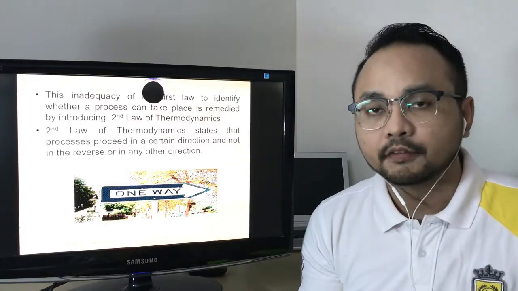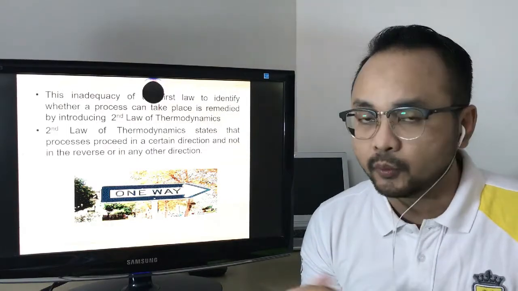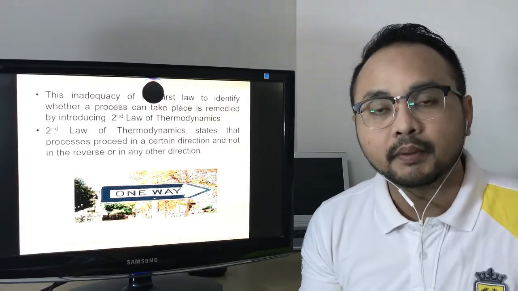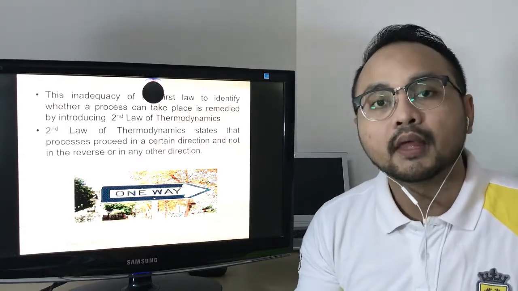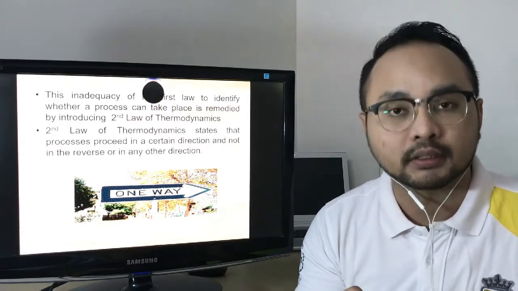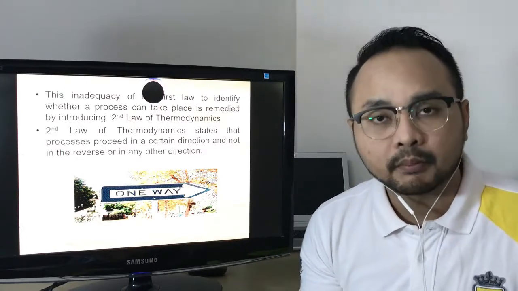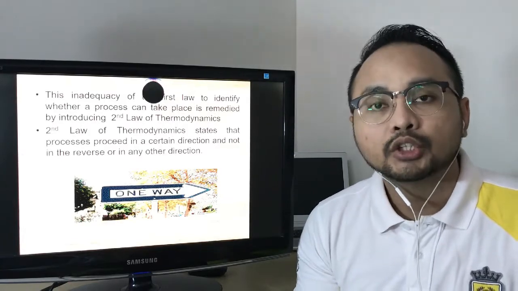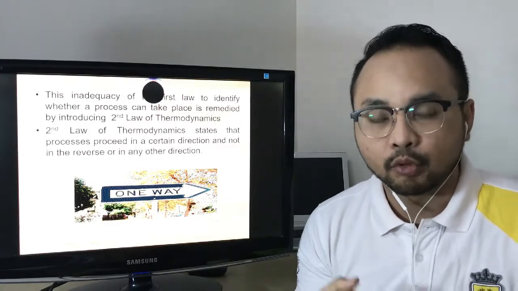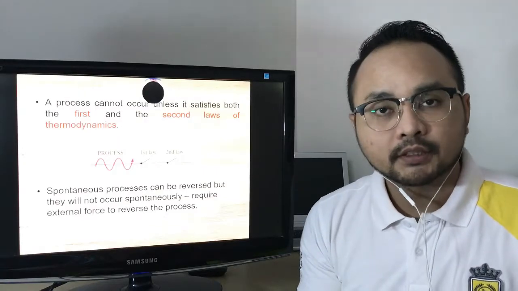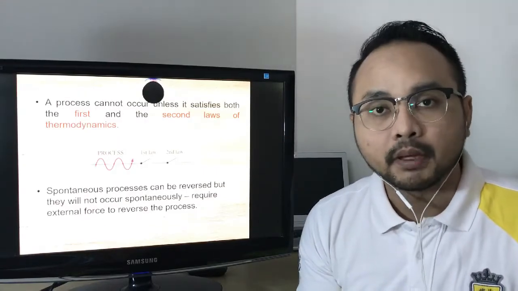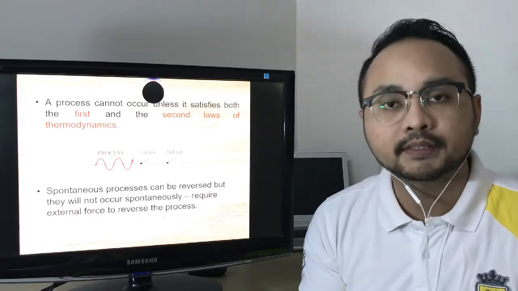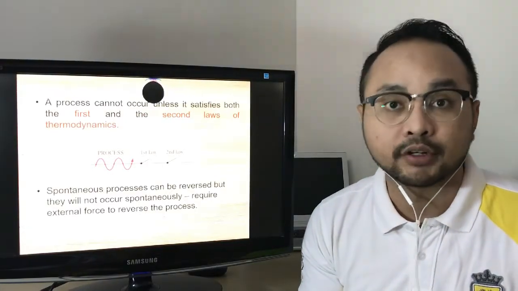The heat will be transferred to the surrounding only, and it is impossible for the heat released into the surrounding to reverse back into the hot tea so that the tea can be hot again. That's why we need the second law of thermodynamics to remedy the first law. So, a process will occur only by satisfying both the first law and the second law of thermodynamics.